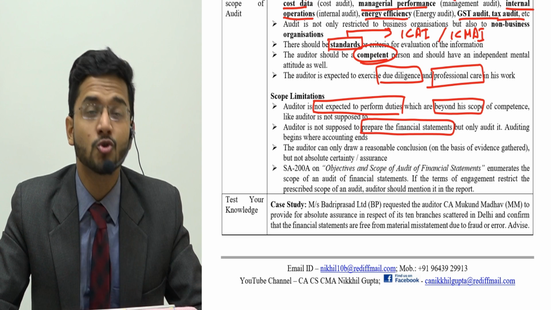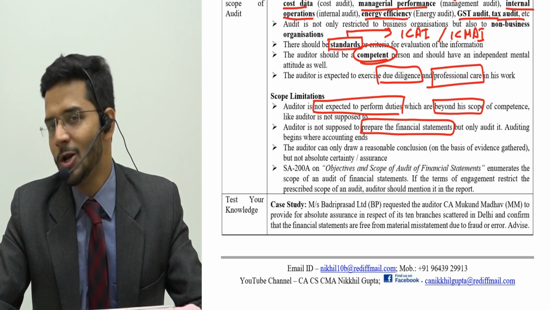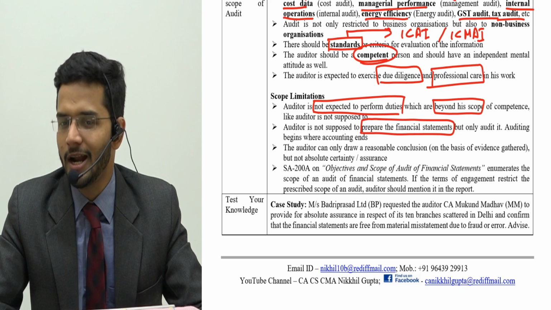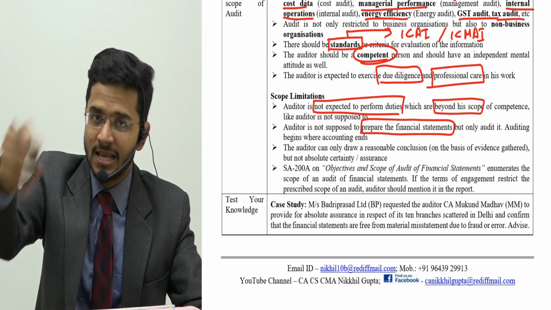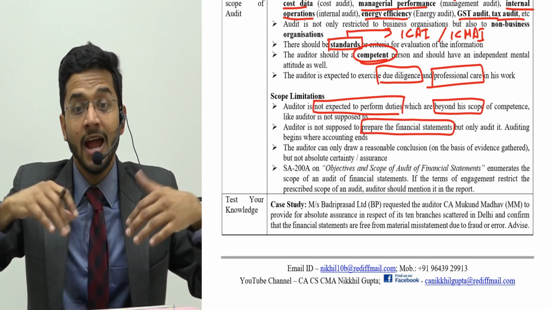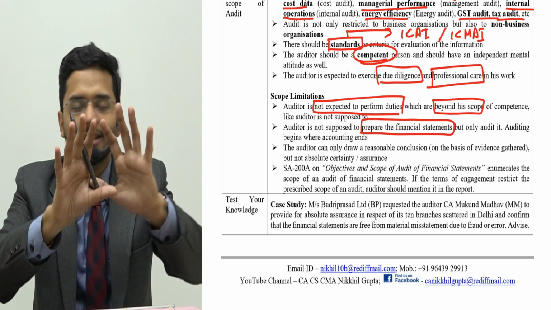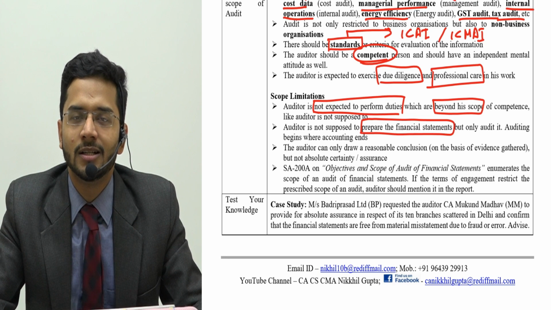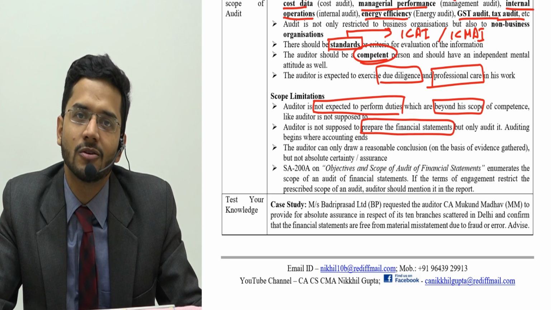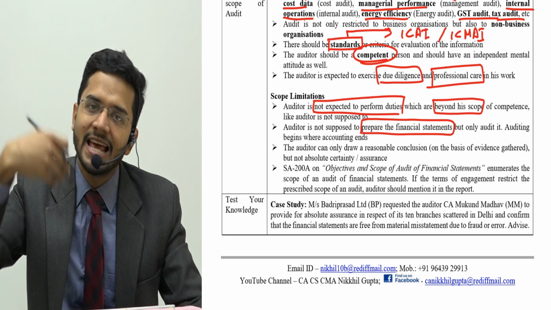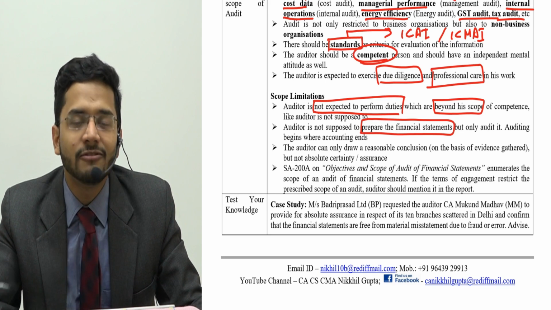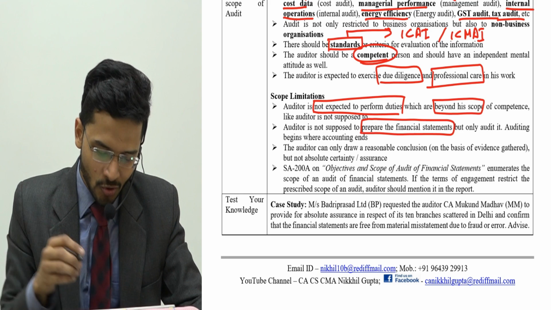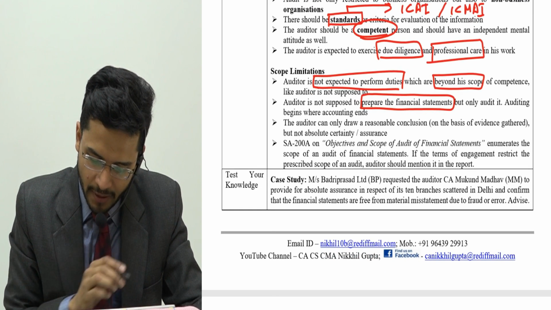Absolutely right. So an auditor cannot write the cost accounts or financial accounts of the company, because if he makes the books of accounts himself and then audits them himself, he will not be able to find the mistakes in the cost accounts and cost records. This is known as the self-review threat. So an auditor cannot be asked to self-review his own work. So the auditor is not supposed to prepare financial statements.